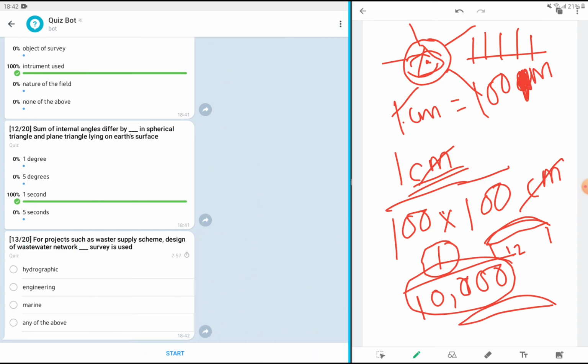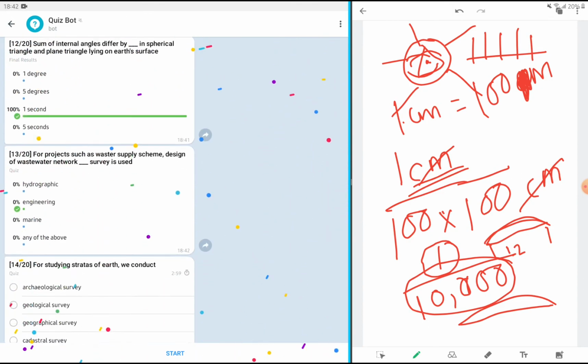Then question number 13. For a project such as a water supply scheme or design of a wastewater network, which survey is used? Is it hydrographic or marine? No, we do not refer to hydrographic or marine survey here. We go for engineering survey. Whether it is design of a road network, wastewater network, or water supply scheme, we carry out engineering survey because these are engineering projects.